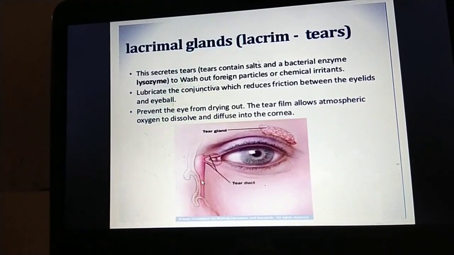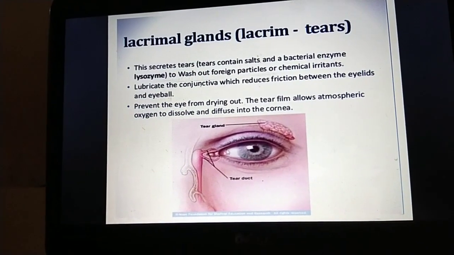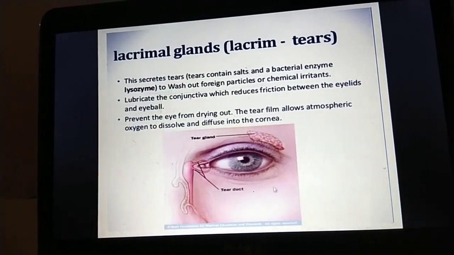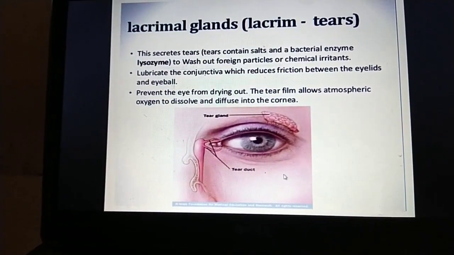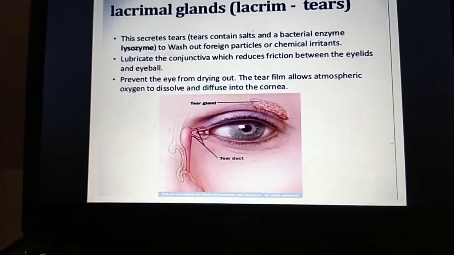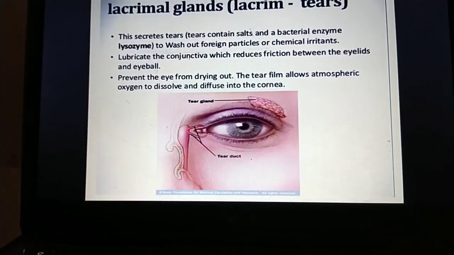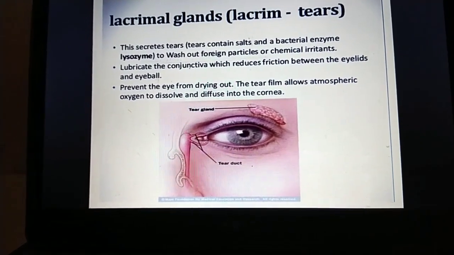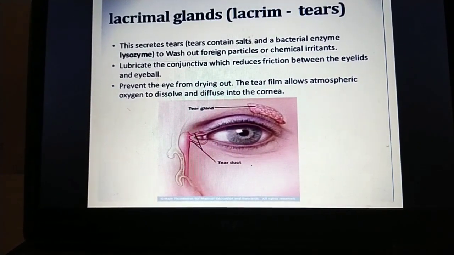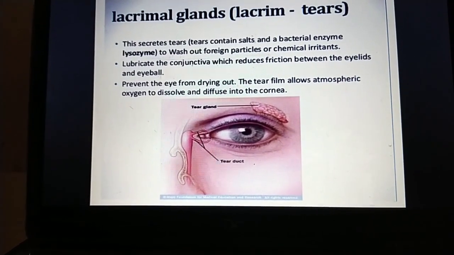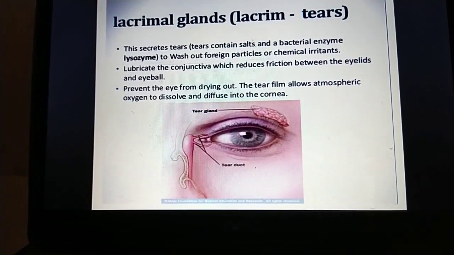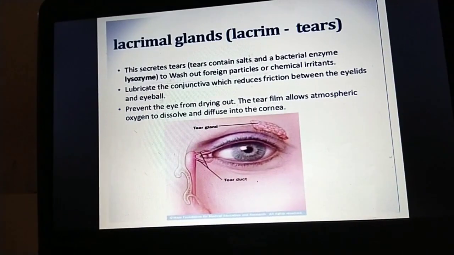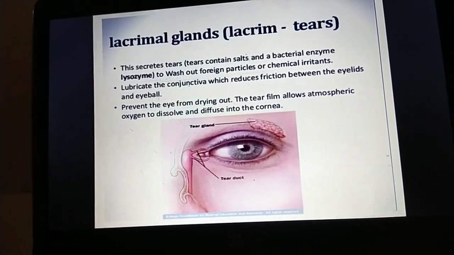The tear protects from infections and lubricates the conjunctiva, which reduces the friction between the eyelids and eyeball, and it protects the eye from drying.